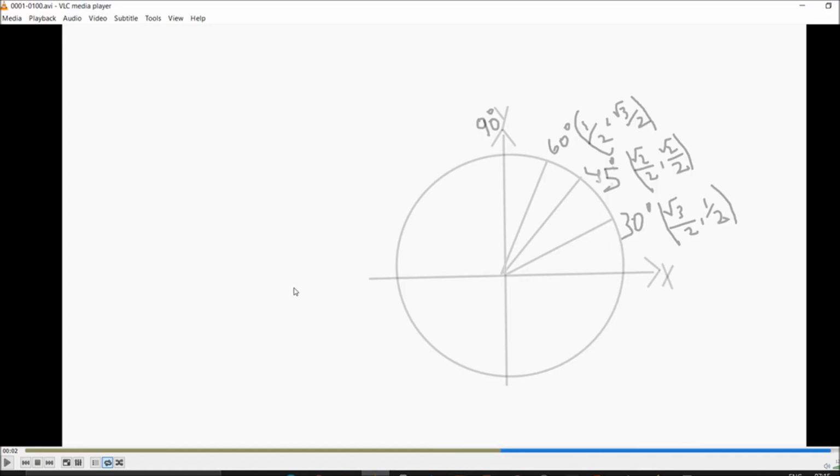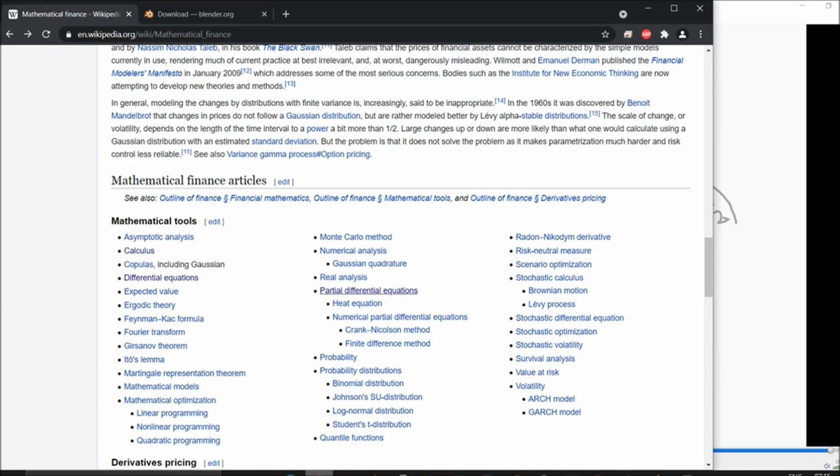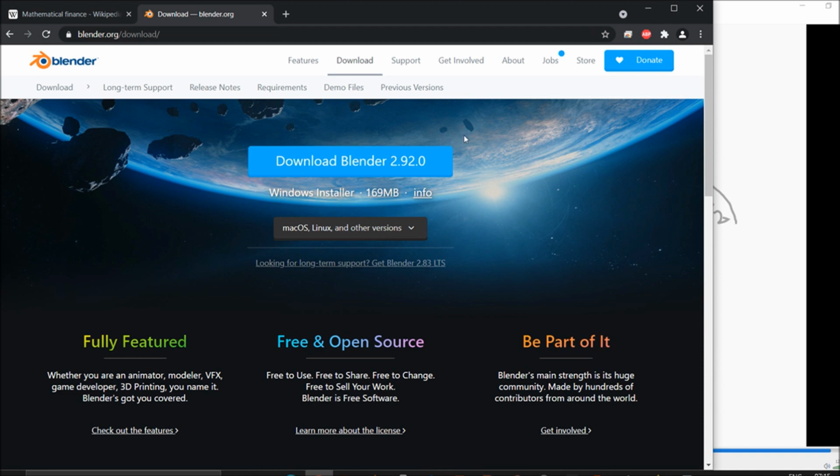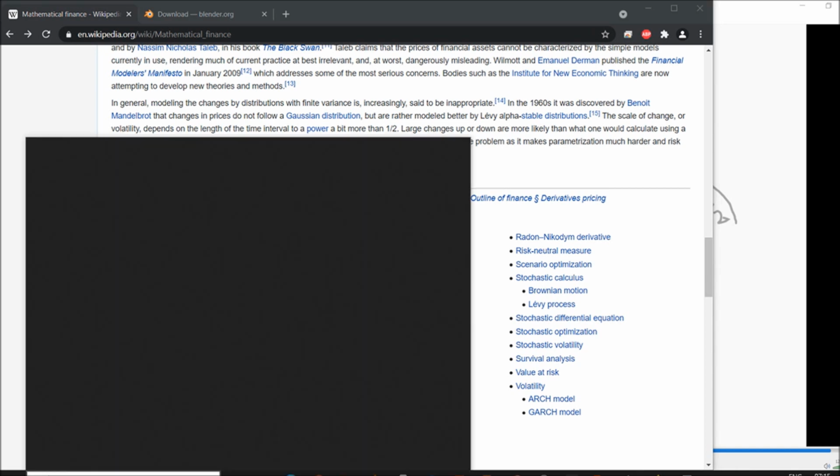I especially utilized Blender to animate something for you, and in the future we will definitely utilize Blender for visualization purposes. If you haven't downloaded it, please Google search for download Blender. Download any version of your choice and try it. So we will utilize Blender, so let's talk about the Blender part.